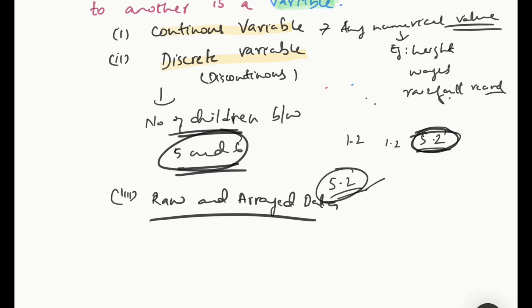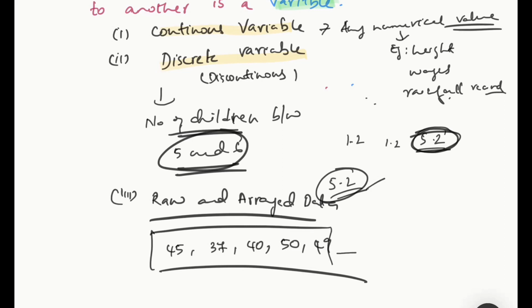If you get any data, I am just writing the marks of 5 students out of 50. Let it be 45, 37, 40, 50, 49. This arrangement of marks is called the raw arrangement. What is arrayed? If I write in ascending order, I'll get 37, 40, 45, 49, 50, right? This will be called the arrayed data.